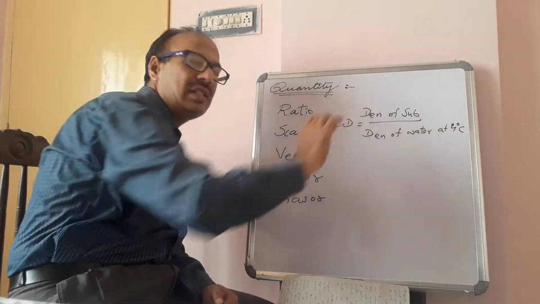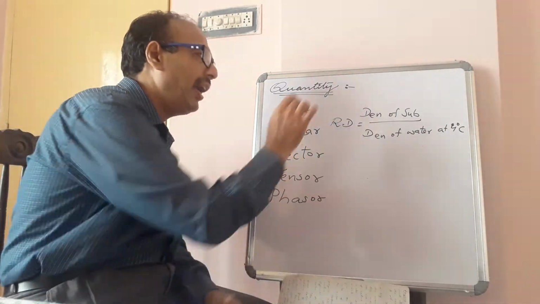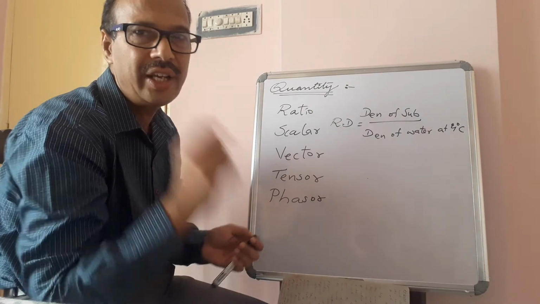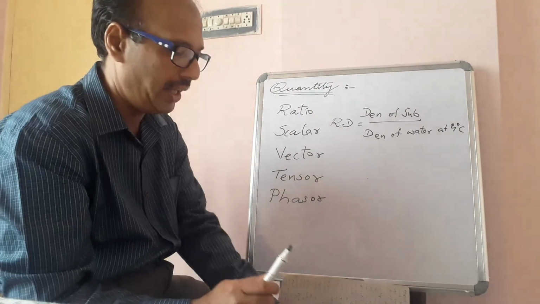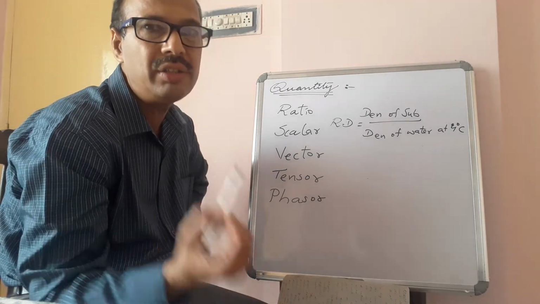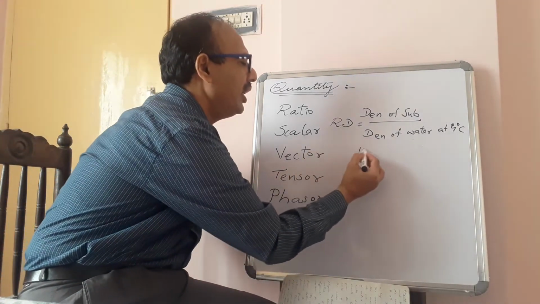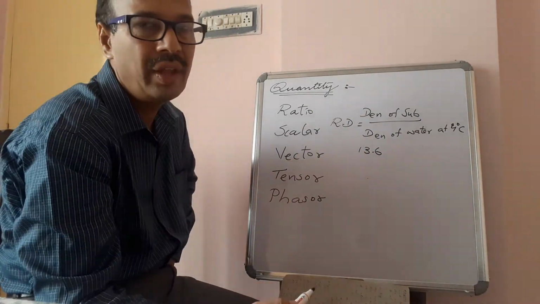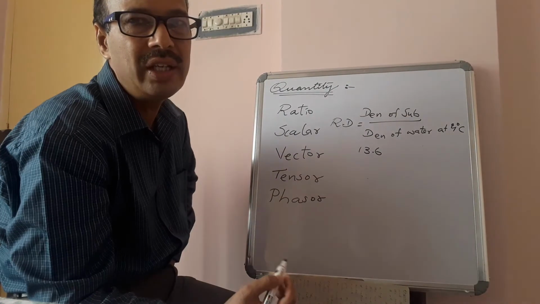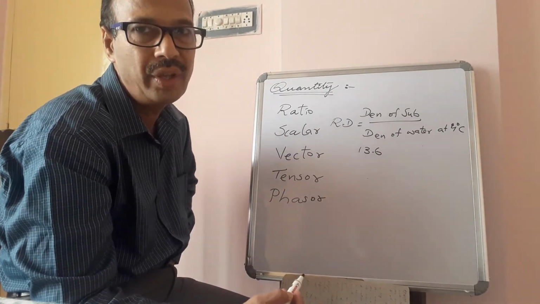As both are densities, their units get cancelled and we will have only a numeric value. For example, the relative density of mercury is 13.6, and its density in the CGS system is the same, 13.6 gram per cc.